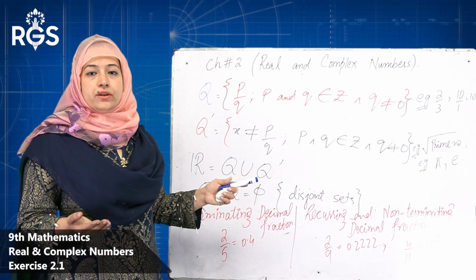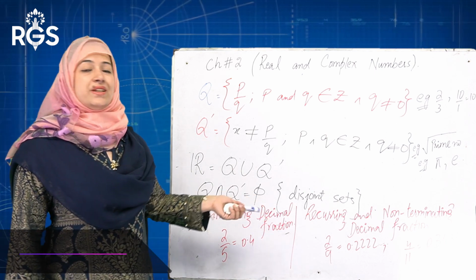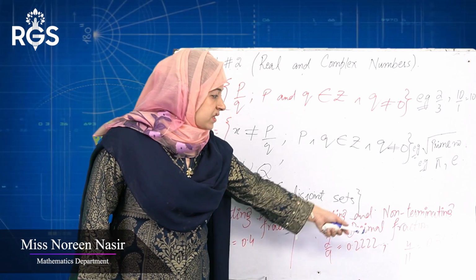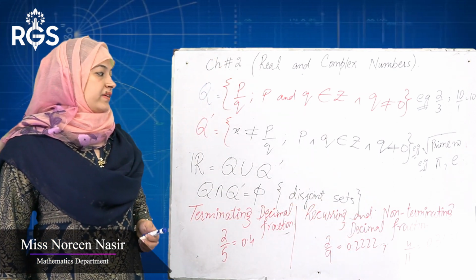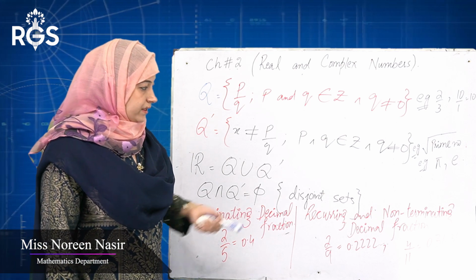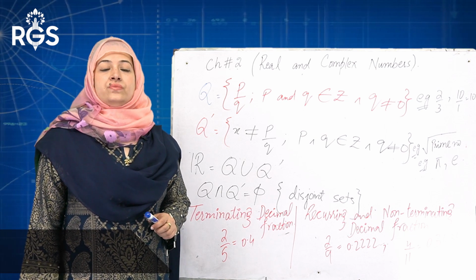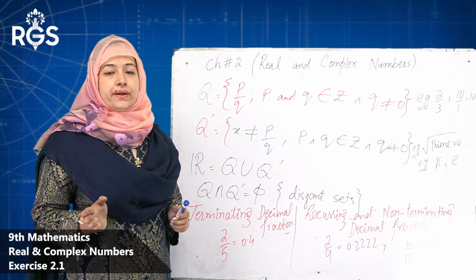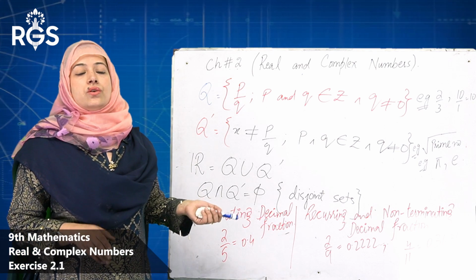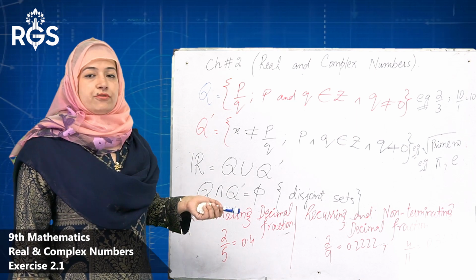It is neither terminating nor ending, it continues, and some digits are repeated. In this example 2 is repeated again and again. Same as 4 by 11, dividing by calculator, your answer is 0.3636 and so on. 36 is repeated again and again. So this is your recurring and non-terminating decimal fraction.